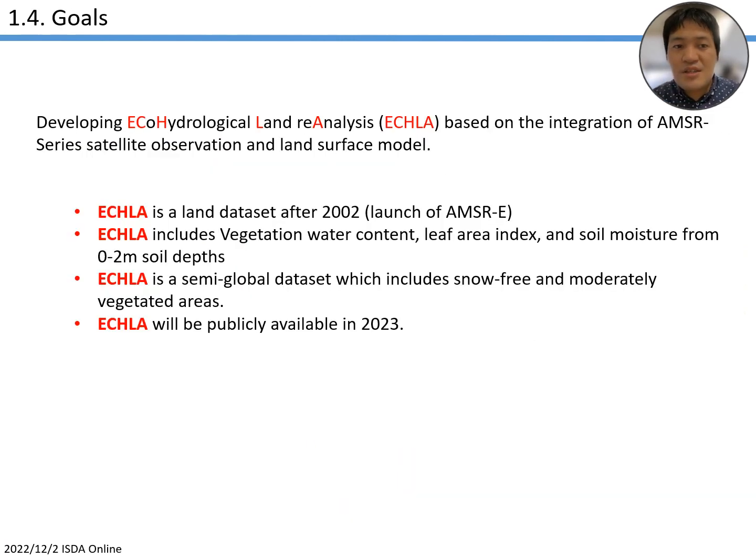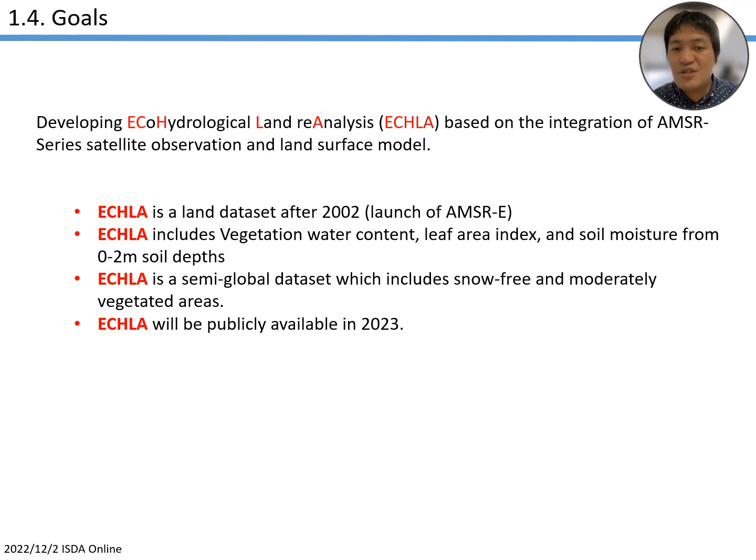Once again, the goal is to develop a new land reanalysis, called the Ecohydrological Land Reanalysis, or ECLA, based on the integration of AMSR series satellite observations and a land surface model. Here are the configuration and characteristics of ECLA. ECLA is a land dataset covering the period after 2002.